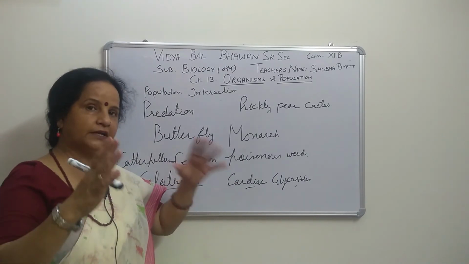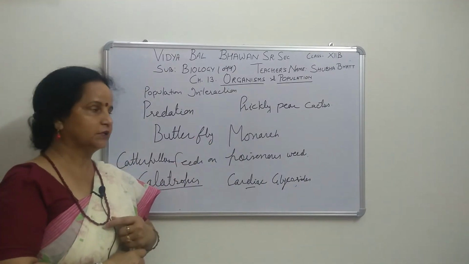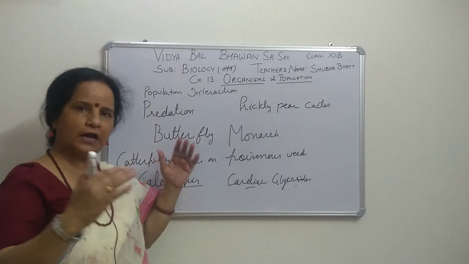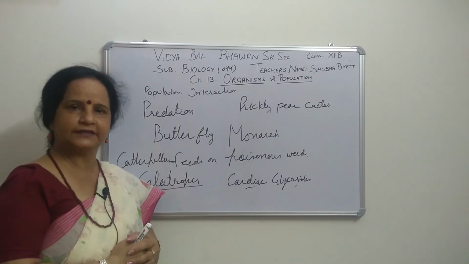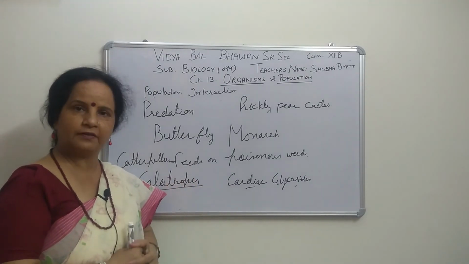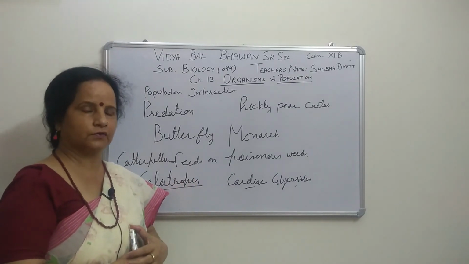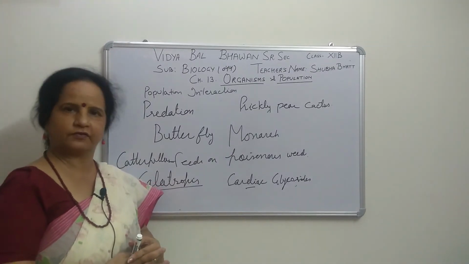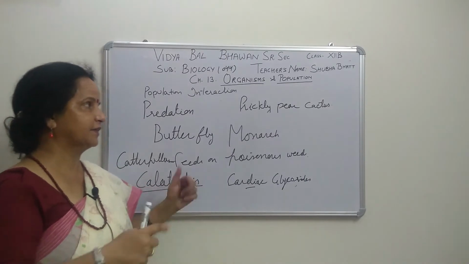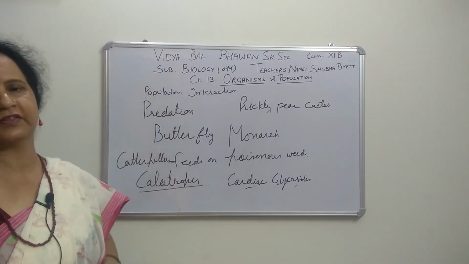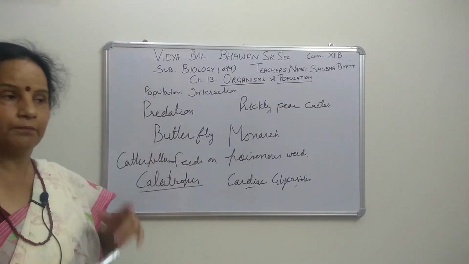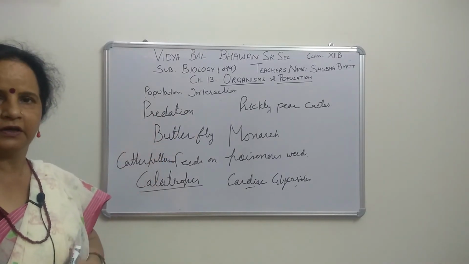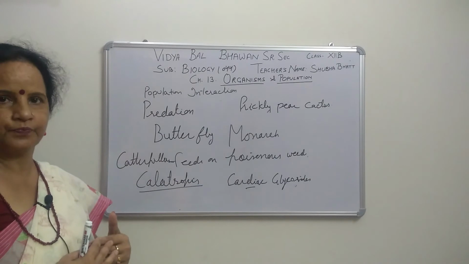In that field, more than 10 invertebrate species will become extinct, only because of competition among those species for food, for place, and for water. They are not getting enough food, water and space, so they become extinct. But in the same case, the predators also have a chance of becoming extinct, because when they do not get food, they will become extinct. It means that the interaction works both ways.